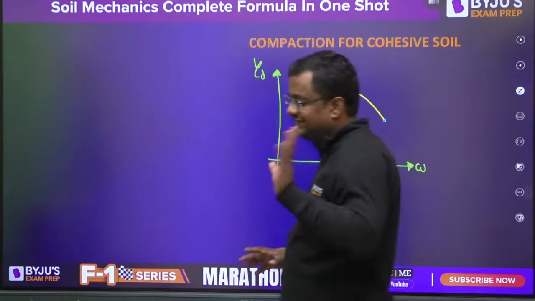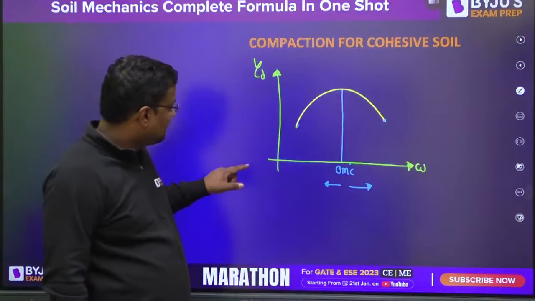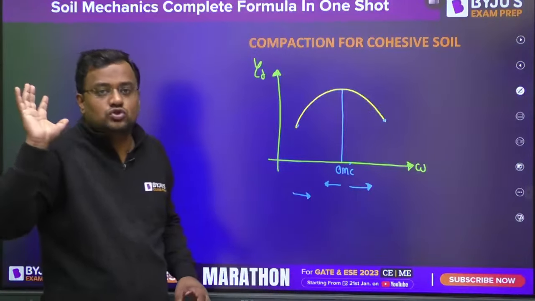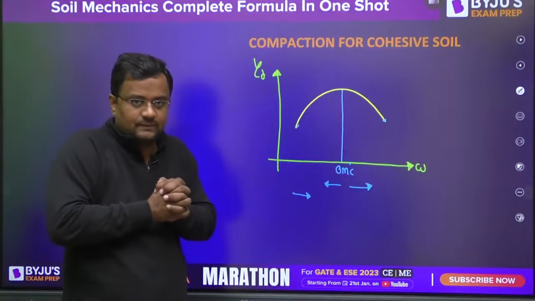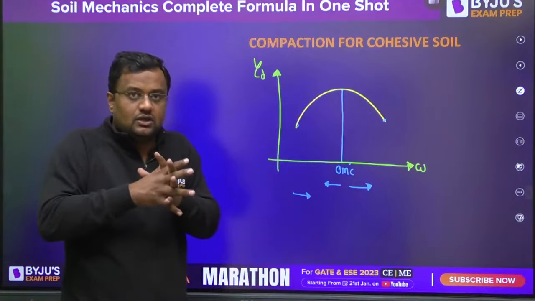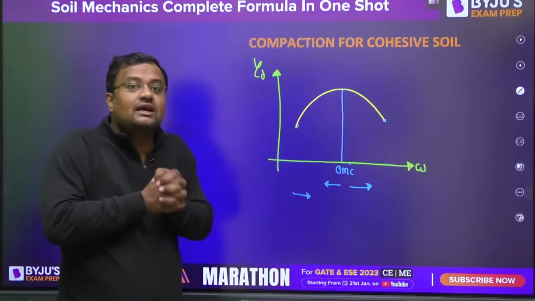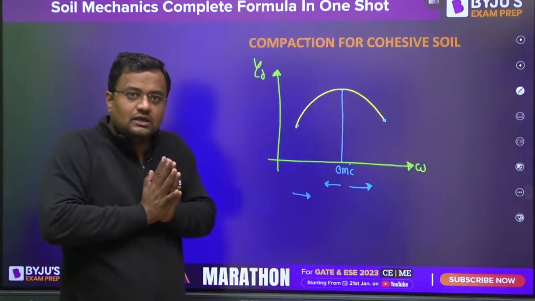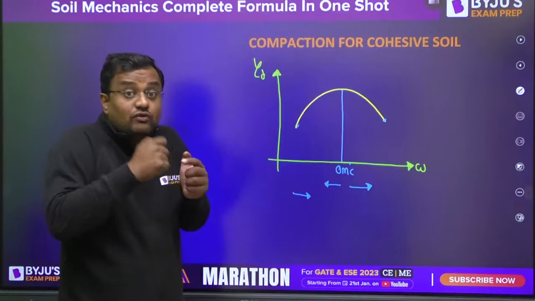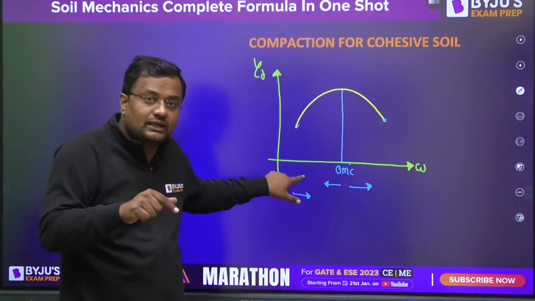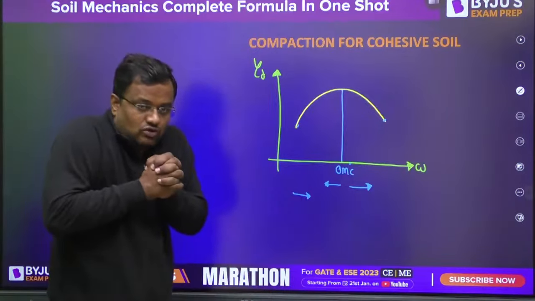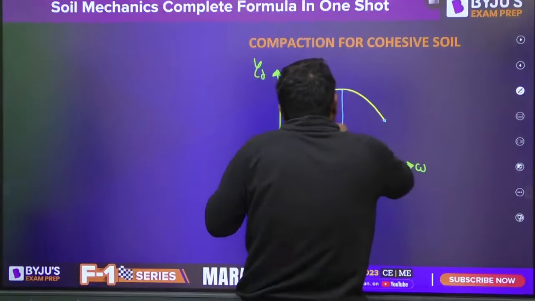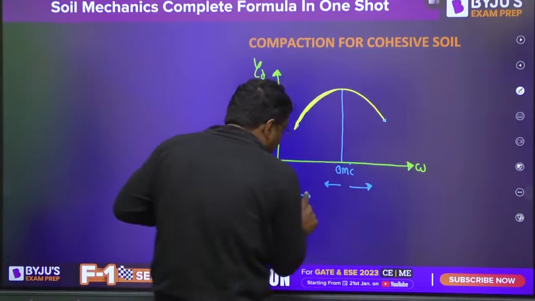Let me explain this technically to you. When a small amount of water is added, you are adding a lubricant to the soil. Lubricant means which reduces the friction. When you are reducing the friction, whatever load you are applying, particles can settle easily because you have reduced the friction by adding the lubricant. So easily the soil can settle, that means volume is reduced, that means gamma is increased. So what is happening here? You are adding water.